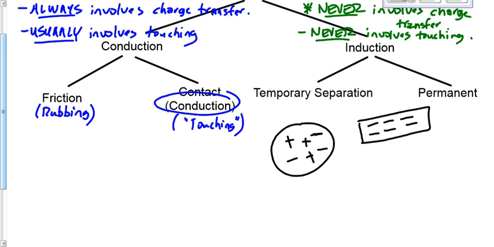I'll give you a hint. There's a one-word, quick and easy answer for this. What's going to happen to the protons? Nothing. Because they're too tightly bound in the nucleus by the strong nuclear force. What's going to happen to the electrons? They're bound to the nucleus as well, right, by the electric force, but not as strongly.